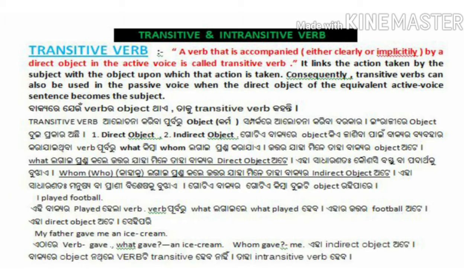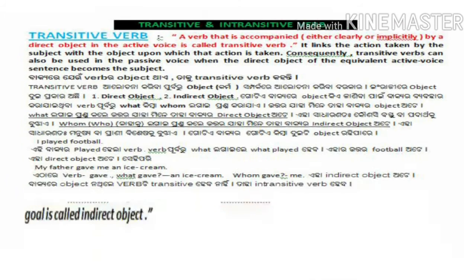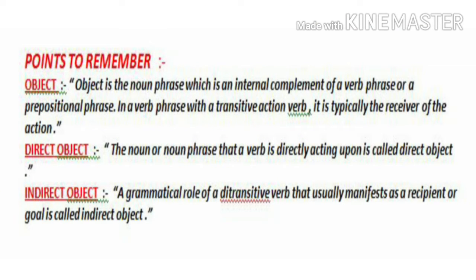important points. One point is about object. Object is the noun phrase which is an internal complement of a verb phrase or a prepositional phrase. In a verb phrase with a transitive action verb, it is typically the receiver of the action. And I have already told you in the sentence chapter about object, and you have already learned that objects are of two types. One is direct object and another is indirect object. And the direct object refers to things and the indirect object refers to persons or animals.